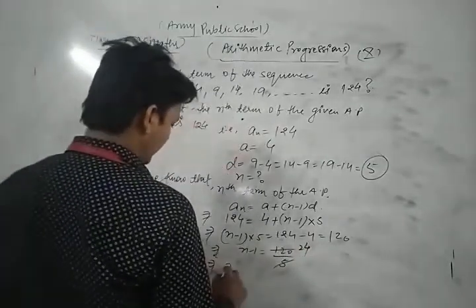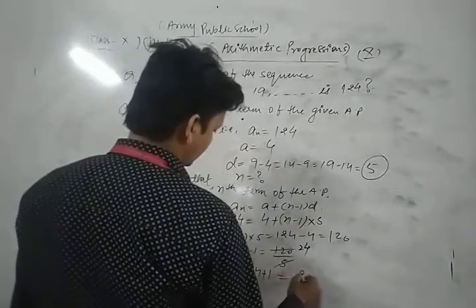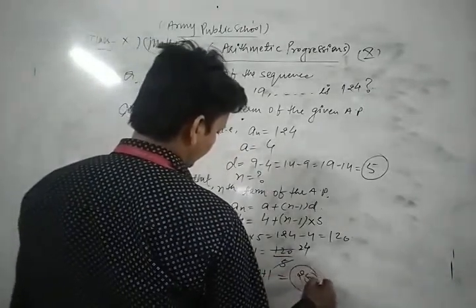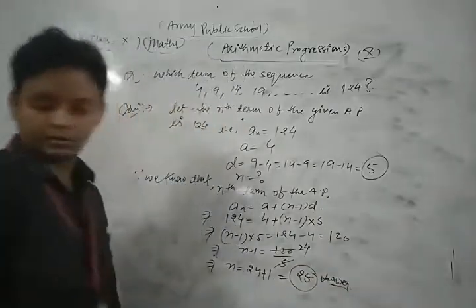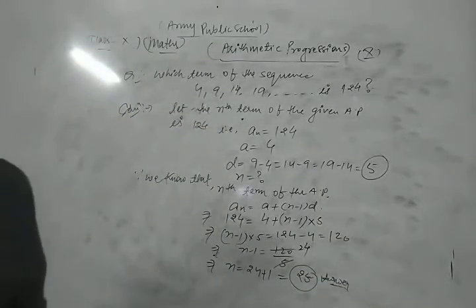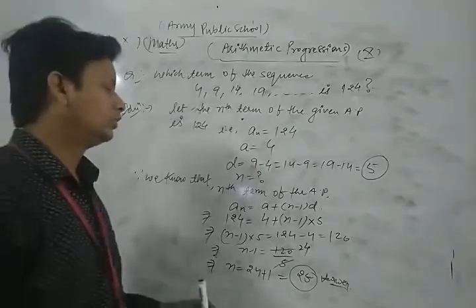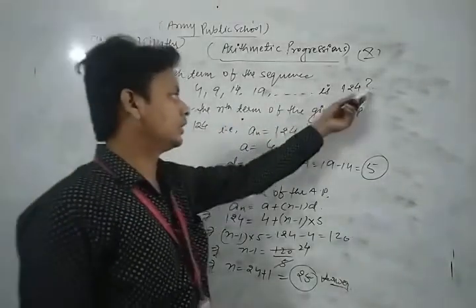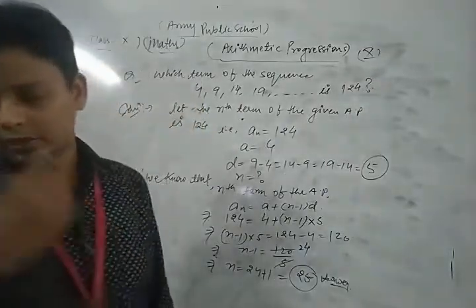Thus the value of n is equal to 24 plus 1, which is equal to 25. This is the required solution of the given question. Hence, in this way we can say that the 25th term of the given sequence is 124.